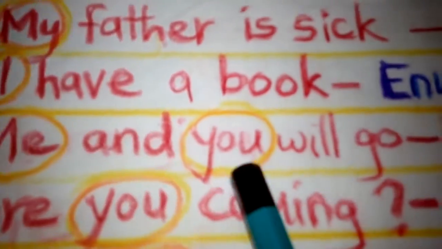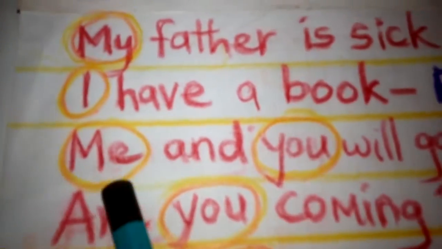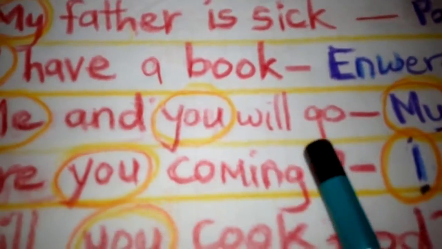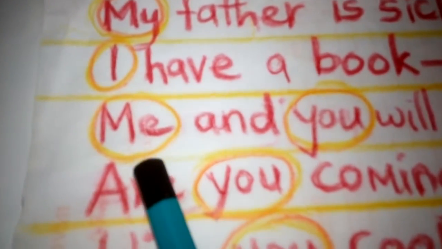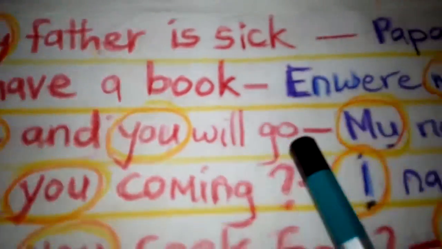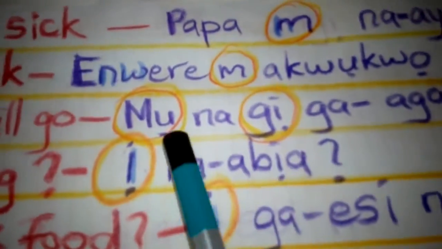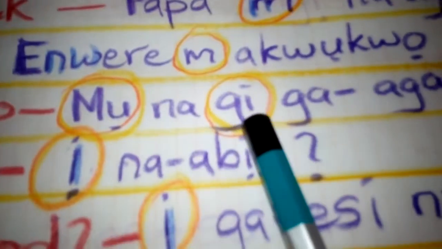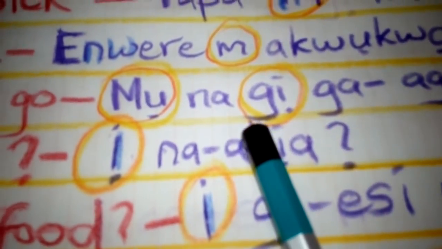Me and you will go. Me is a singular here and you is a singular here. Okay, so see it in Igbo. Mụ na gị. Gị is a singular pronoun.